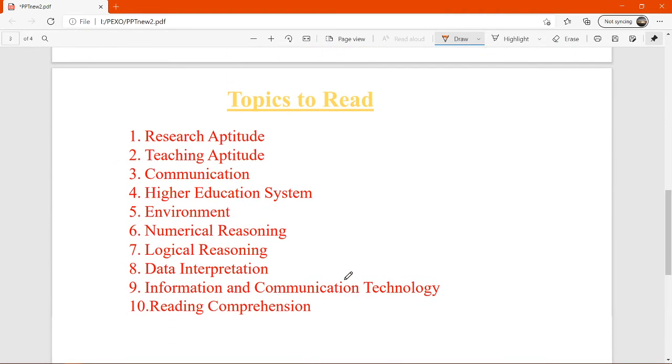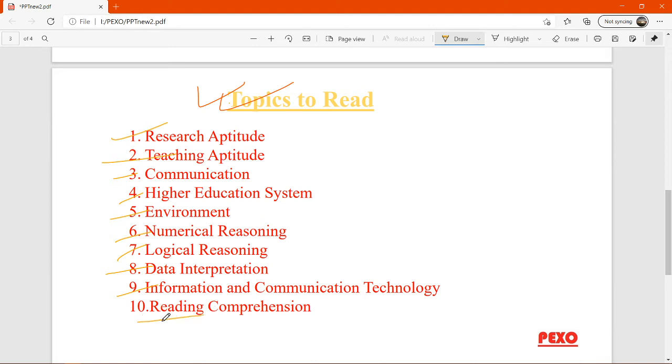Okay, I am moving. These are the topics of NET Paper 1. The first topic is research aptitude. Second topic is teaching aptitude. Third topic is communication. Fourth topic is higher education system. Fifth topic is environment. Sixth topic is numerical reasoning. Seventh topic is logical reasoning. Eighth topic is data interpretation. And ninth topic is information and communication technology.